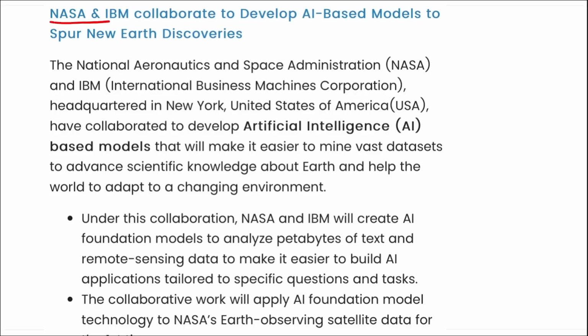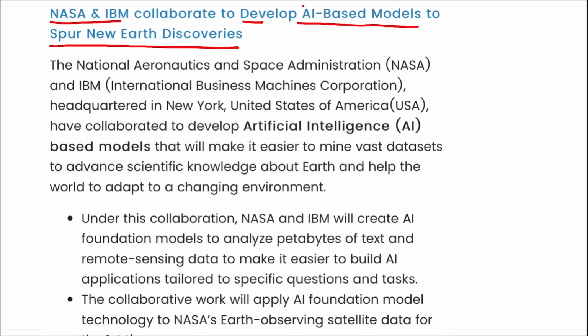NASA and IBM have collaborated to develop AI based models to spur new Earth discoveries. As we know, with the help of the James Webb Space Telescope, multiple new planets have been discovered. Not just planets, they are saying that many Earth like planets have also been discovered in space.